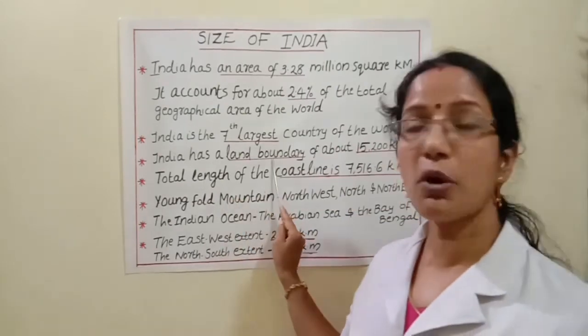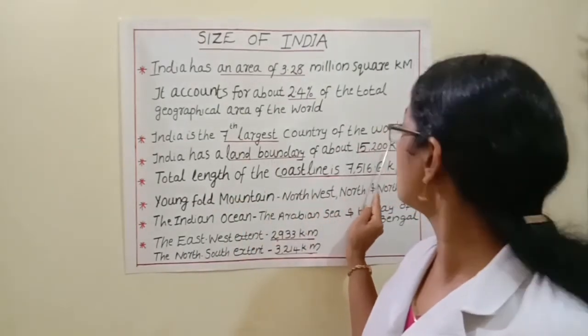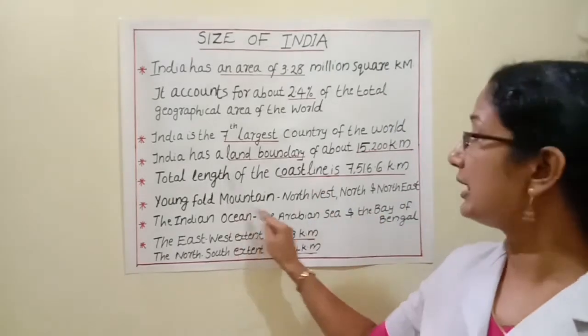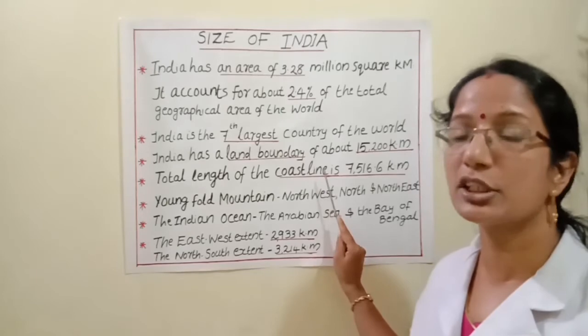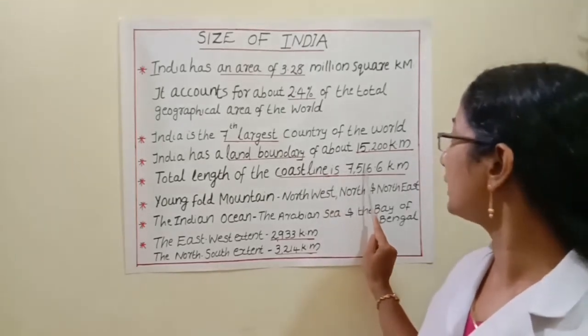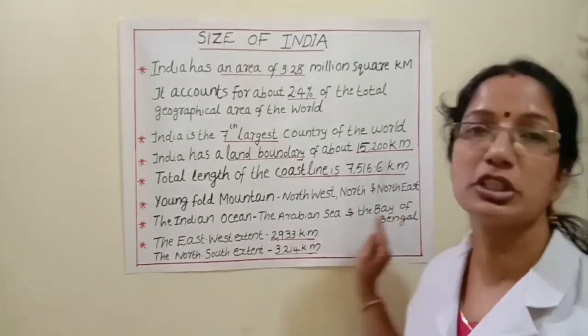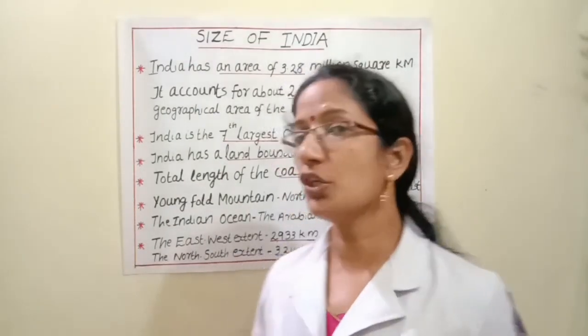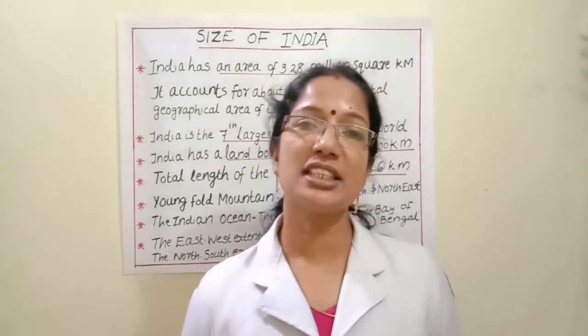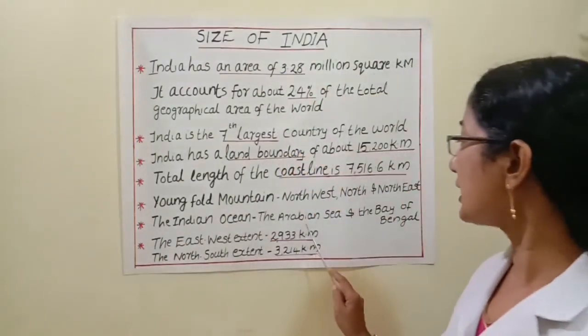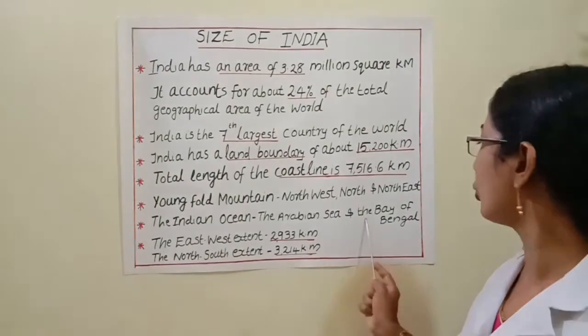India has a land boundary of about 15,200 kilometers. The total length of the coastline of India, including Andaman and Nicobar Islands and Lakshadweep Islands, is 7,516.6 kilometers. India is bounded by the Himalayan Mountains in the northwest, north and northeast. South of India extends towards the Indian Ocean, dividing it into two seas, the Arabian Sea on the west and the Bay of Bengal on the east.